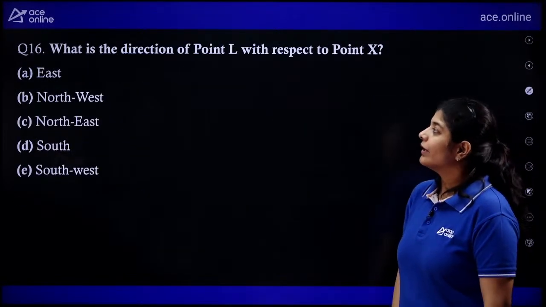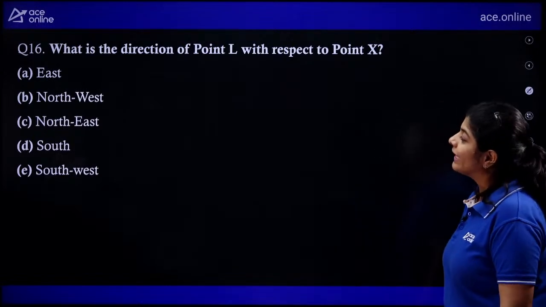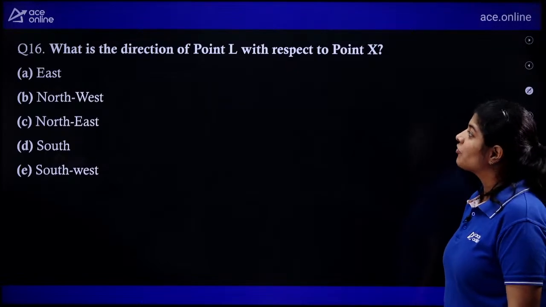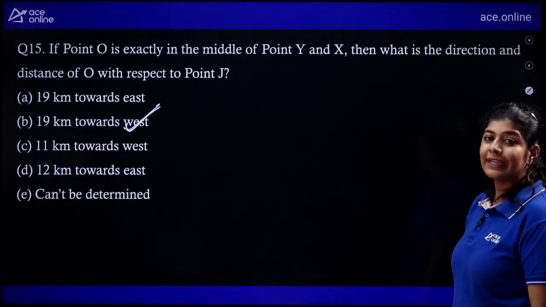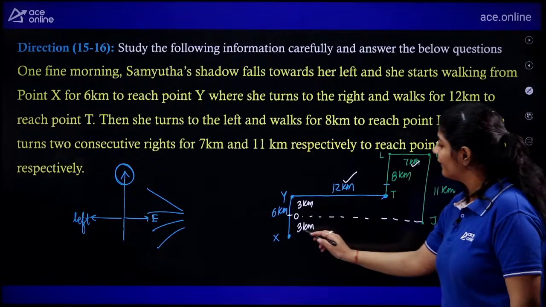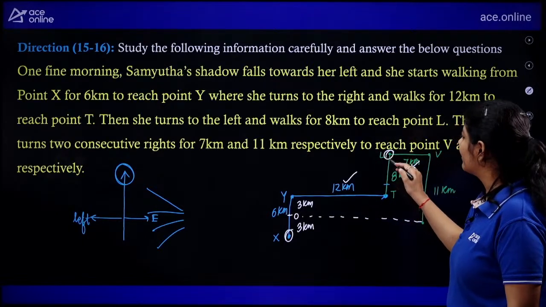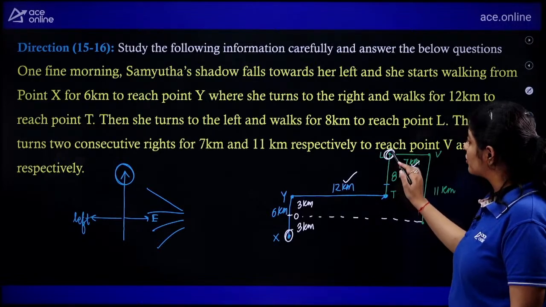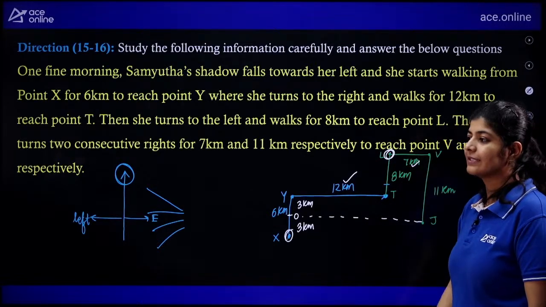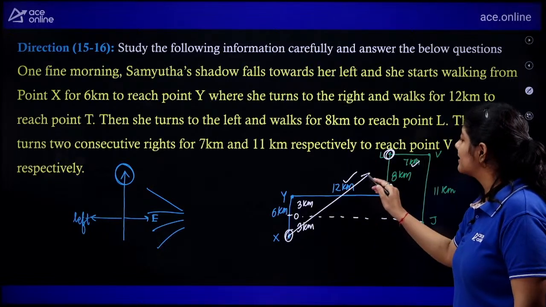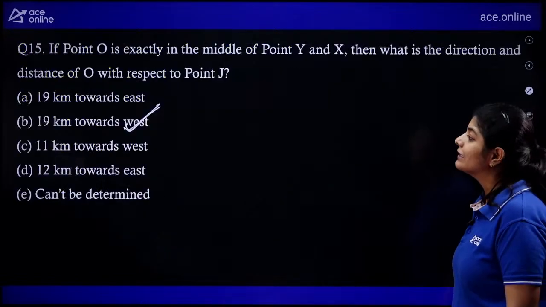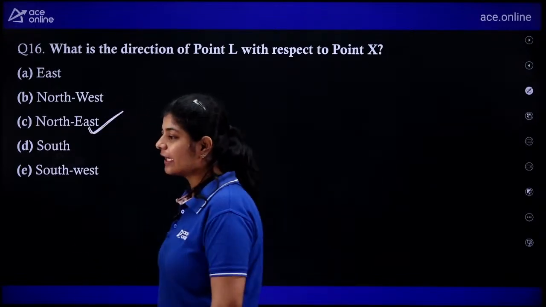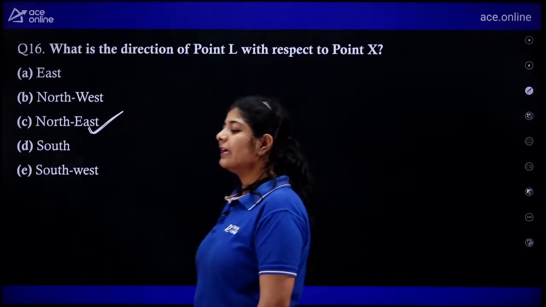Next, what is the direction of point L with respect to point X? Here we are having X and here we are having L. So what is the correct answer? We need to determine the direction of L with respect to X. And this direction is nothing but the northeast direction. That means option number C is the correct one.